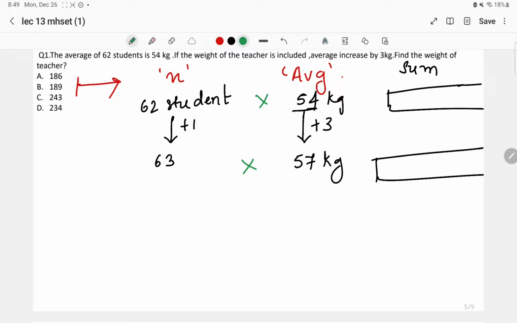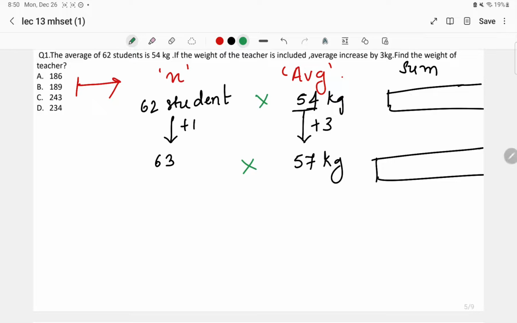It means each student's weight is equivalent to 54 kg. Similarly, there are 63 people there. One teacher has been added and the average weight is increased by 3 kg. It means 57 kg.